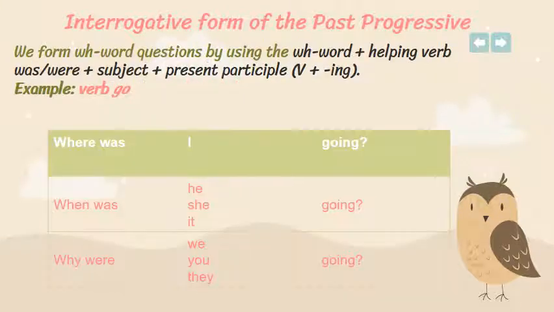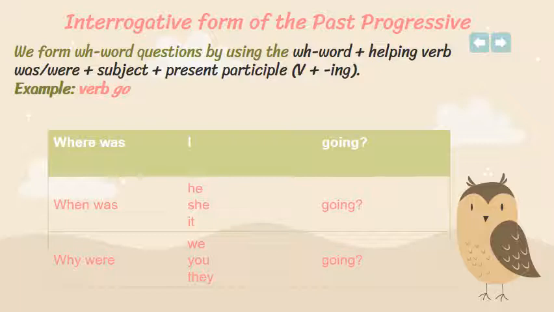But if I want to form the question or the interrogative form of the past progressive with a WH word, simply, you start with the WH word, then was or were, then the subject, then the verb, and the rest of the sentence. Example, where was I going? When was he going? When was she going? When was it going? Why were we going? Why were you going? Why were they going? So you see, you start with the WH word, then you put was or were, then you put the verb with ing.